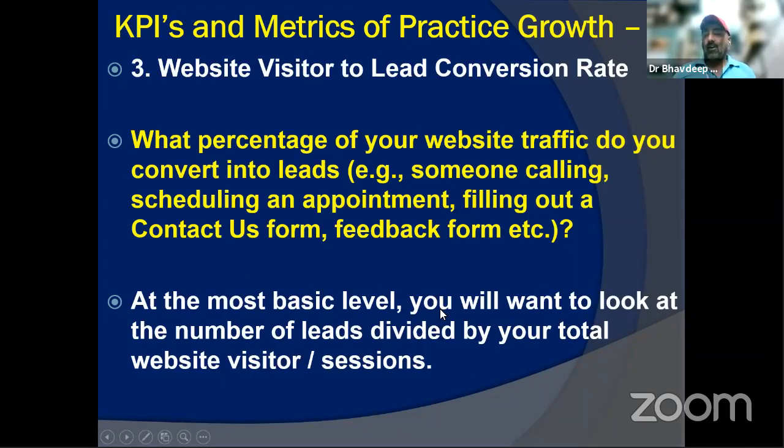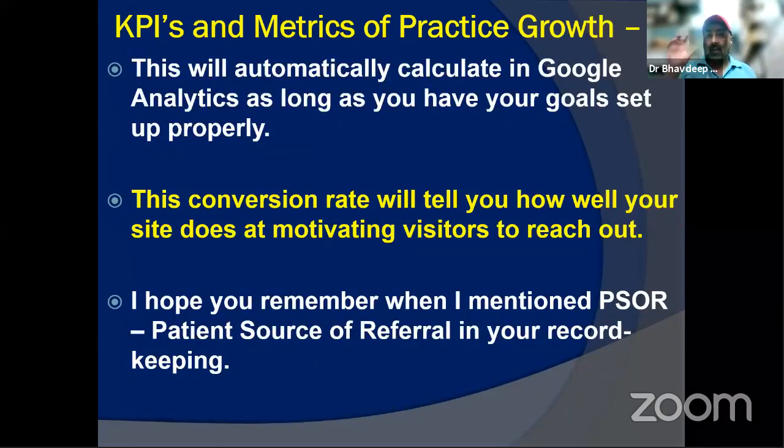This is a fair criterion if your paid marketing agency is also dealing with the website highlighting part. Google Analytics will give you a good calculation for that, and it will also tell you how good your website is at motivating visitors to reach you. If you remember, I mentioned the patient source of referral, PSOR, when I discussed record keeping.